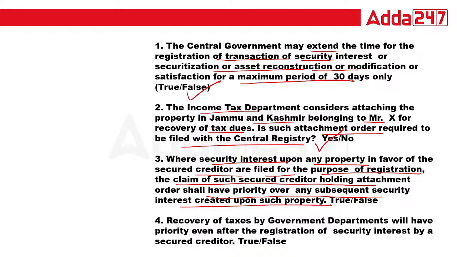Secured creditor means a bank or financial institution. When filed for registration, the claim of such secured creditor holding the attachment order has priority over the subsequent security interest. That is absolutely true. This is right.